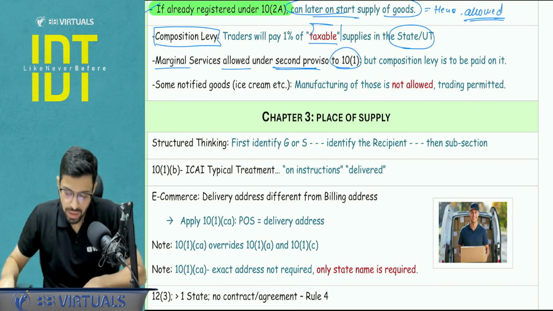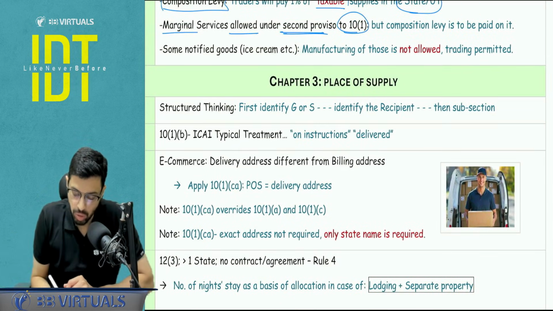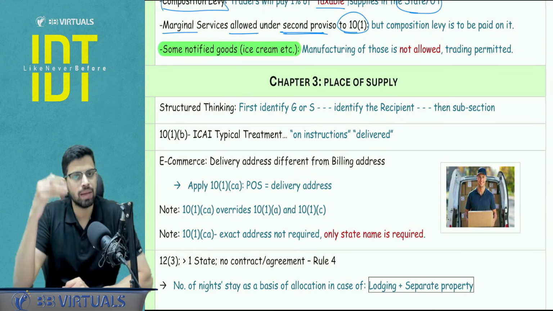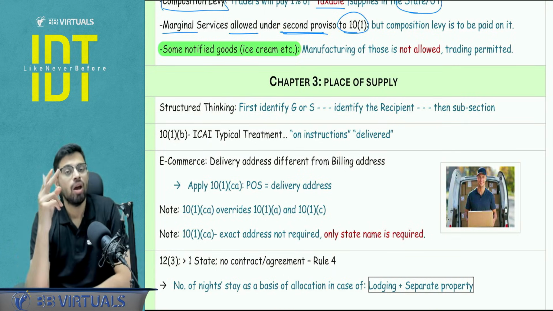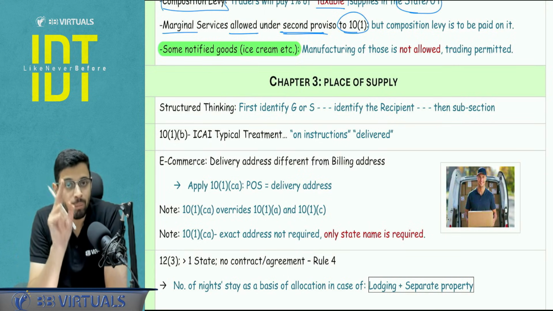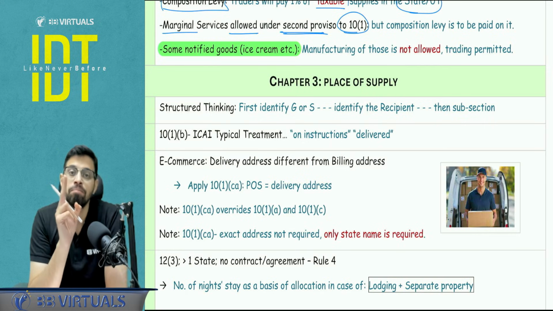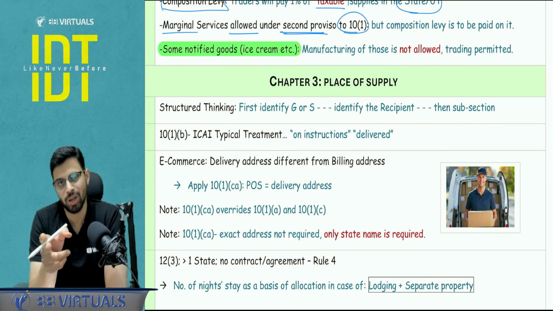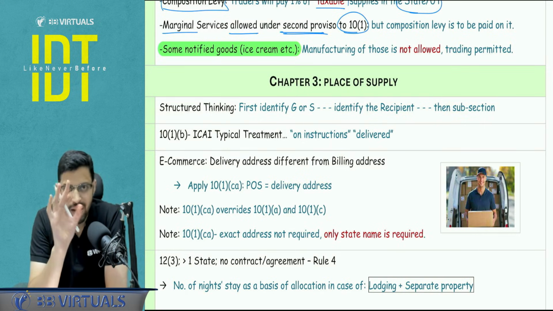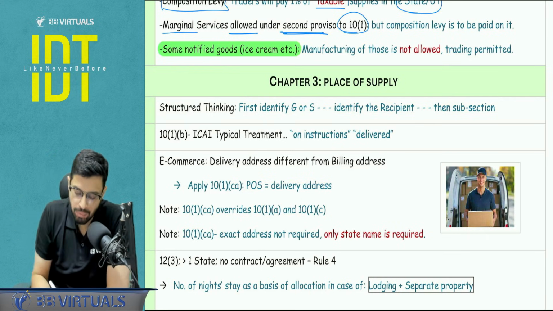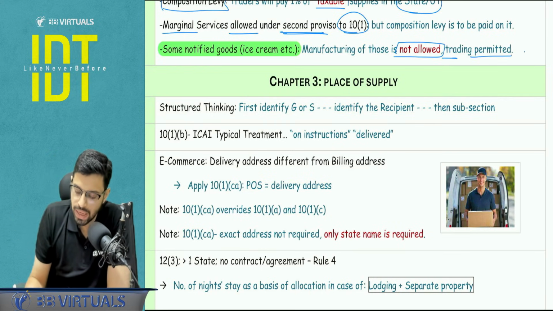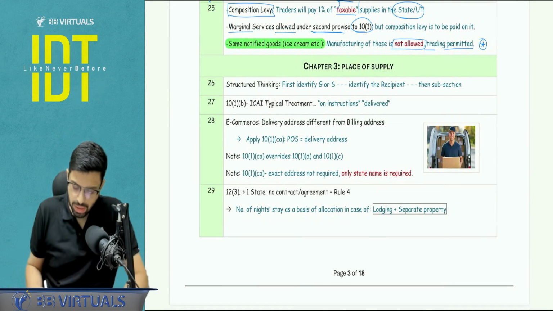Don't do that. Then we have a certain list of notified goods like ice cream, brakes and all that, refractory, all those goods. Composition levy is not allowed for the manufacturers of those particular notified goods. Trader, it is allowed. Trading, it is allowed. Only manufacturing is not allowed. So make a note of it. Is it clear? Okay, next chapter, chapter number 3, place of supply.